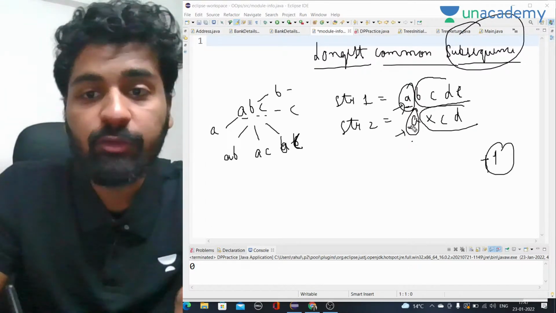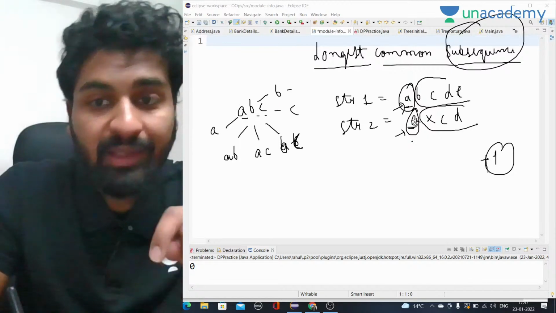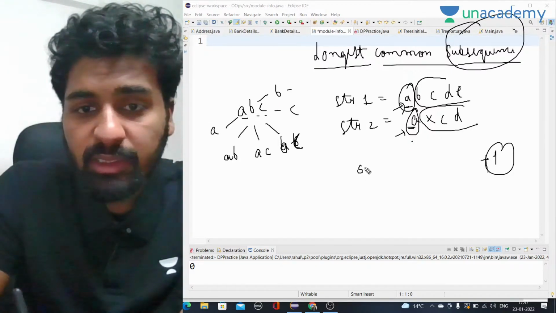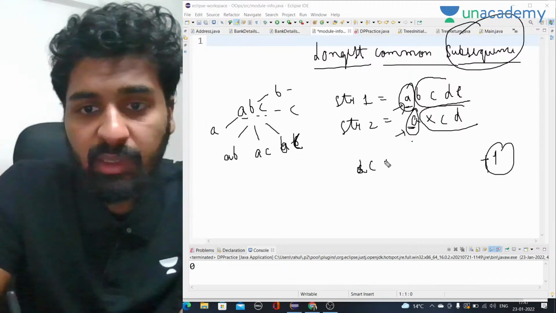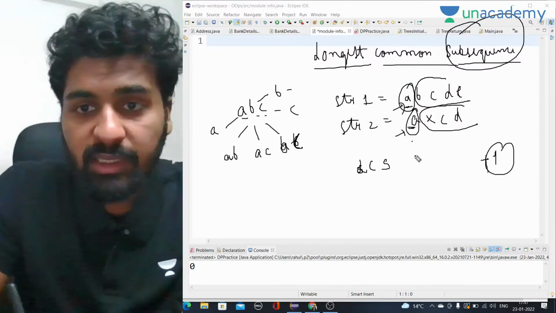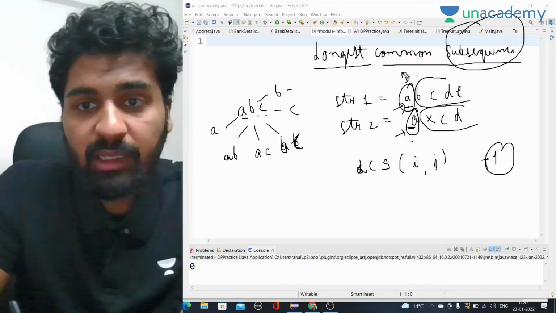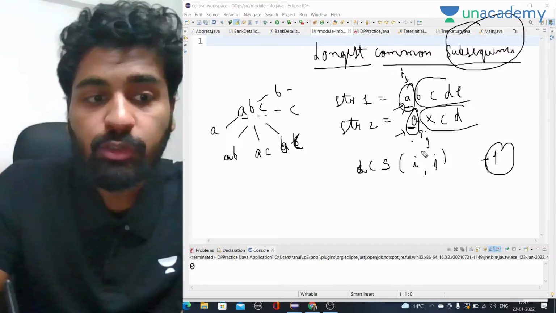Okay, we only have to see if these two are equal or not. If they are equal, what we simply have to do is, let's say the name of the function is LCS. So in this we have, let's say, i and j. This is i and this is j, right? So in this case, what will happen?